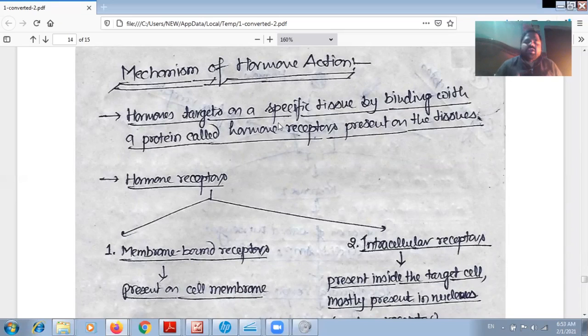As we know, hormones are transported by blood or lymph from one place to another, so they reach the target place and also places other than the target.